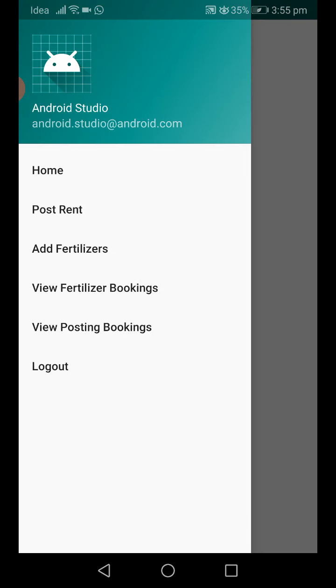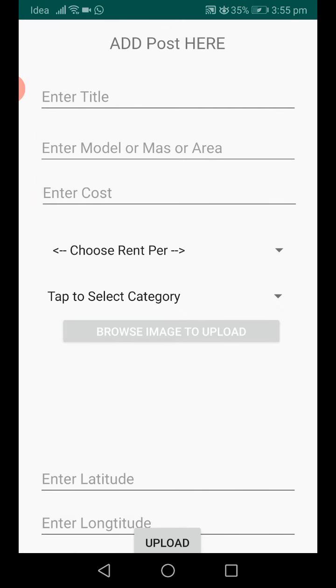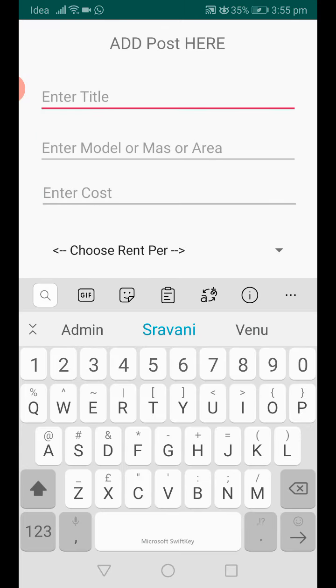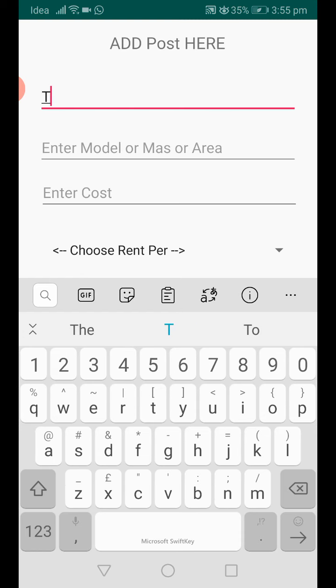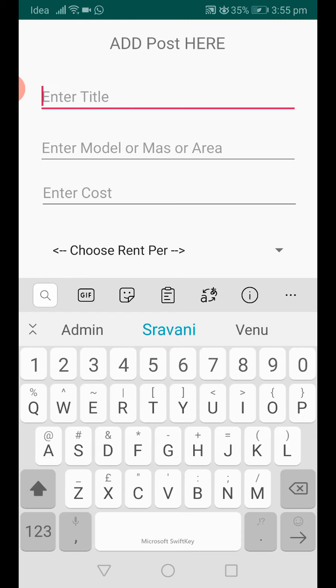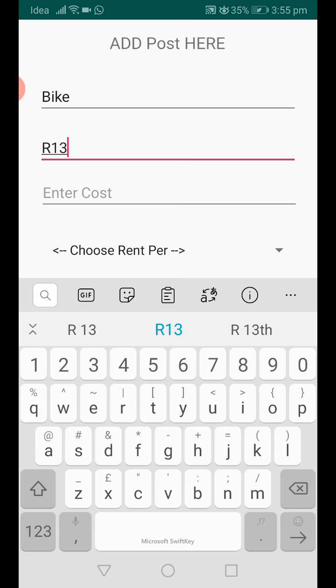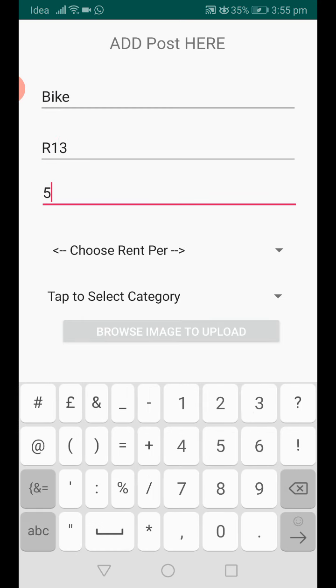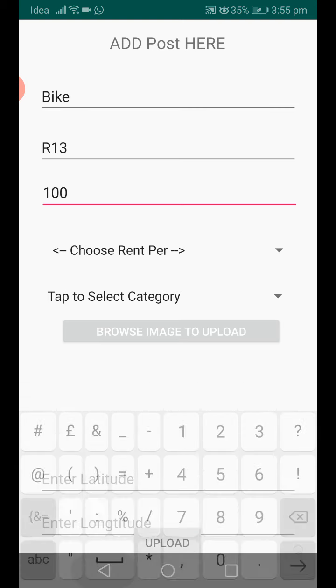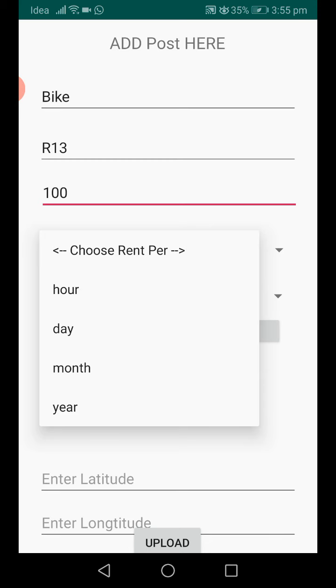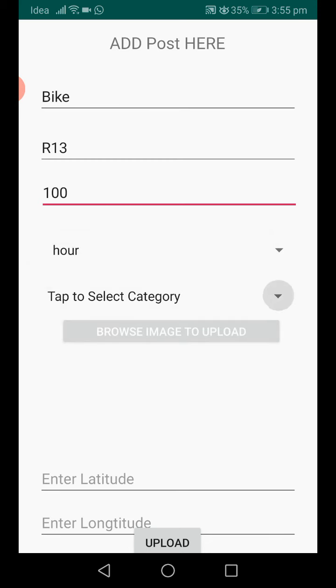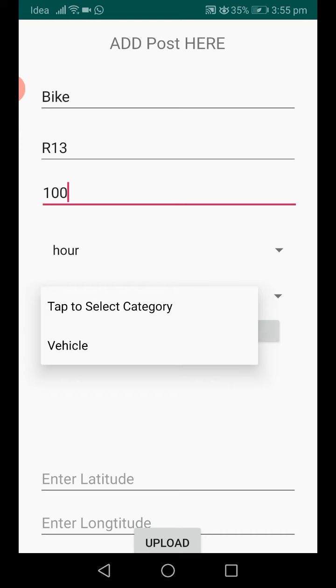After login, enter the home page, tap to the left and choose post rent. When I click post rent, there is a rent title, tractor. I am giving bike, model R13, cost per hour. Okay, I'm giving 100. Rent per hour, day, month or year. I'm giving rent per hour. Select category, meaning whether this is a vehicle or something else. So I'm giving vehicle.